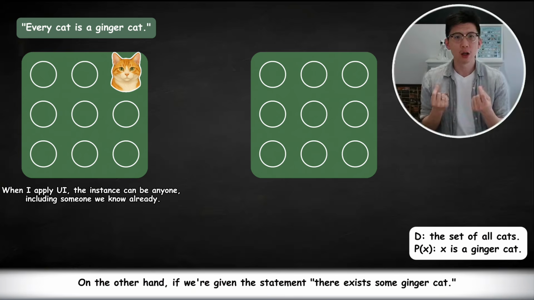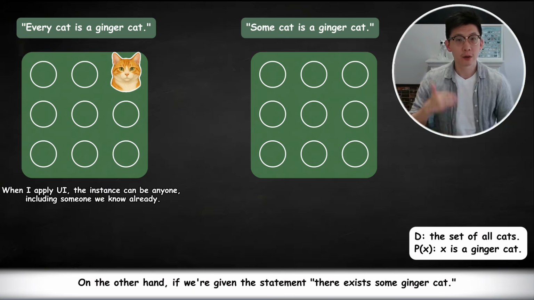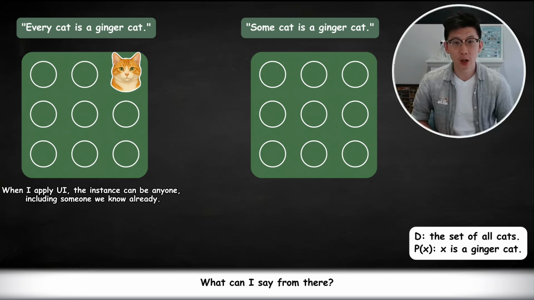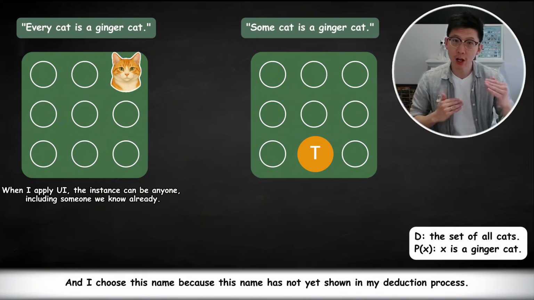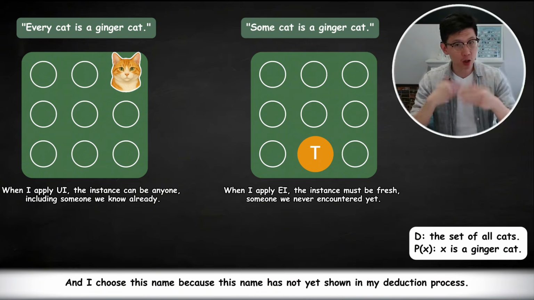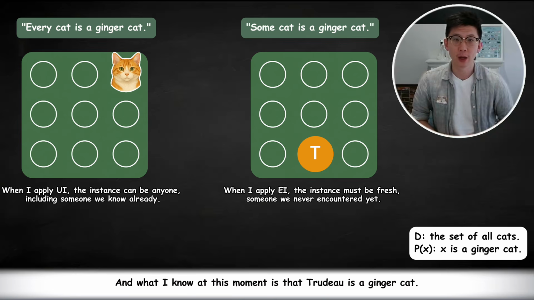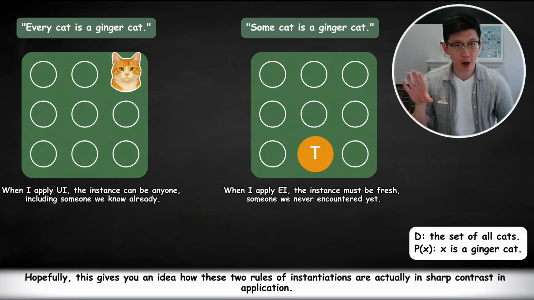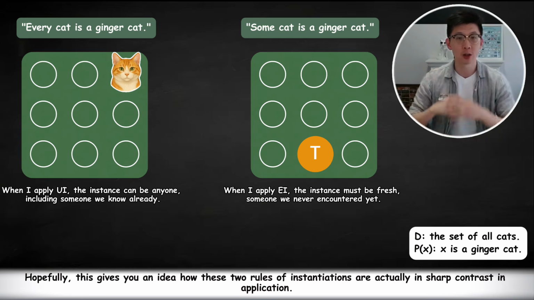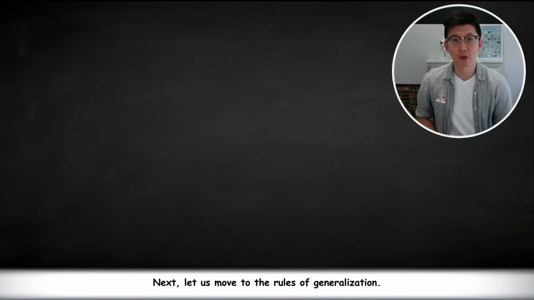There's no problem. On the other hand, if you are given the statement, there exists some ginger cat, what can I say from there? I can derive that a cat, namely Trudeau, is a ginger cat. And I choose this name because this name has not yet shown in my deduction process. Thus, it is a fresh name. And what I know at this moment is that Trudeau is a ginger cat, but that's all we know about Trudeau. Is it smart or lovely? I'm not sure. Neither do I care. And hopefully this gives you an idea how these two rules of instantiation are actually in sharp contrast in application. Next, let us move to the rules of generalization.